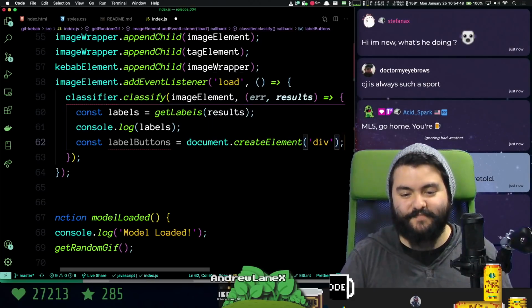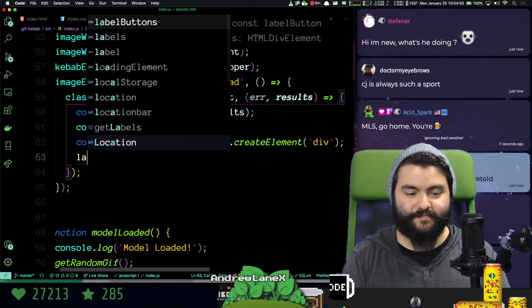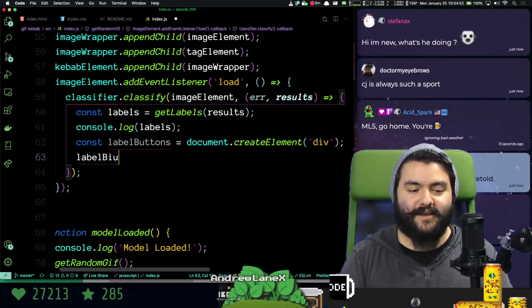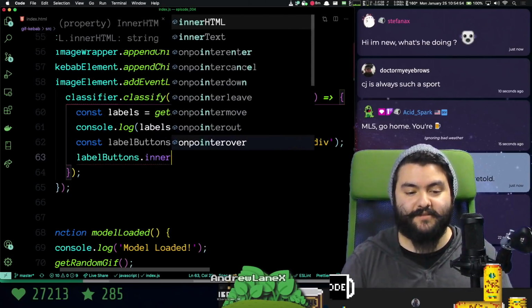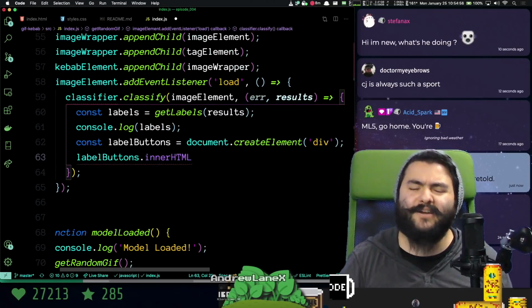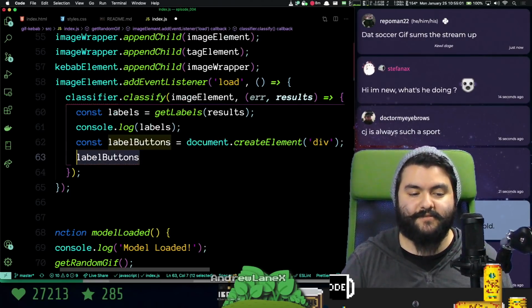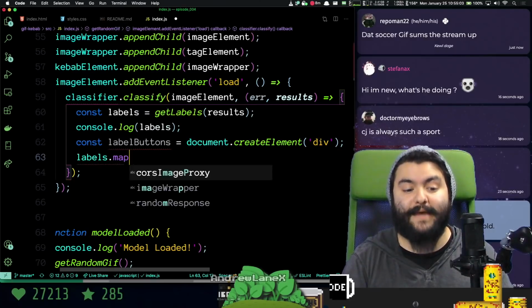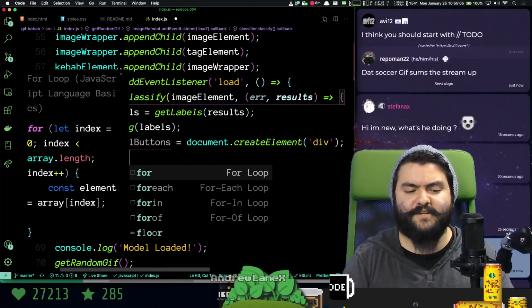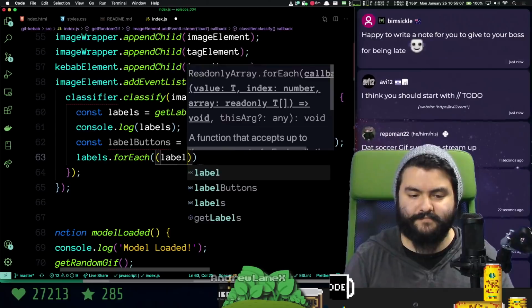So we're going to create a div. Inside that div, we're going to have a bunch of buttons. So we'll say label buttons. We want to set the inner HTML to be a bunch of buttons. Actually, I mean, we want to create the buttons. So we'll say labels dot map, not map, we just need to for each. For every label, we need to create a button.